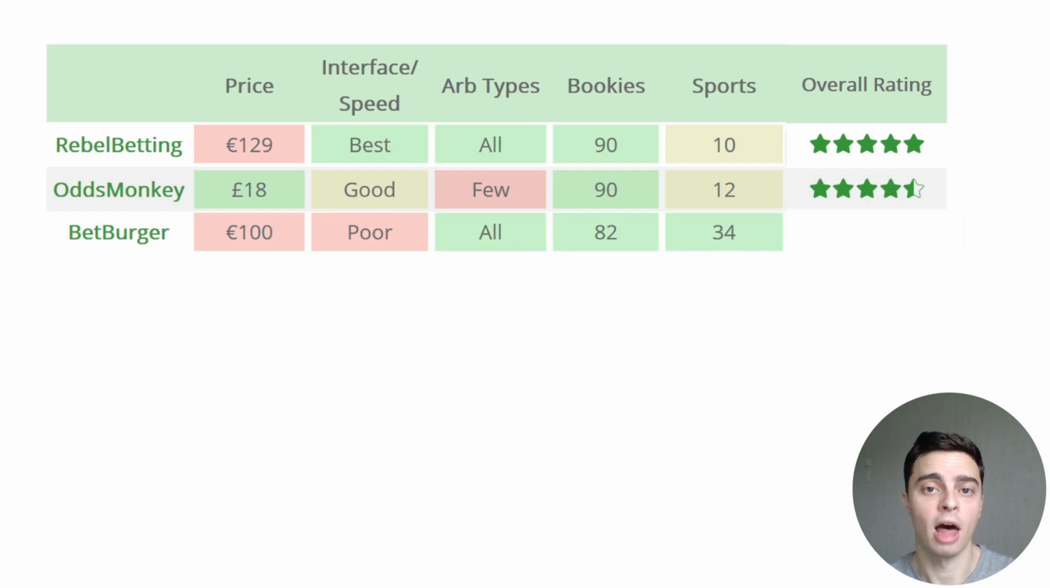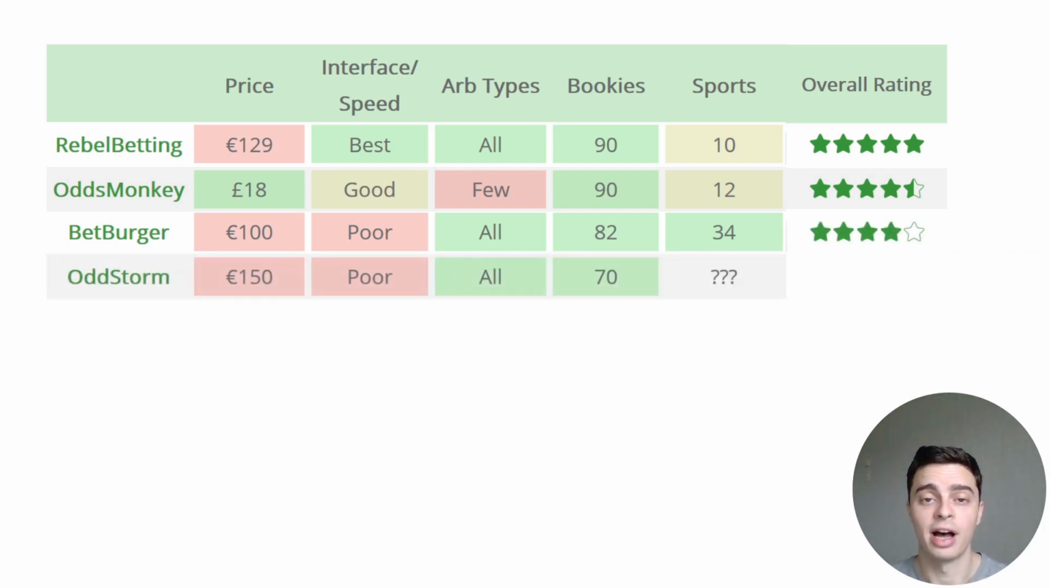BetBurger is a very popular arbitrage bet finder that covers over 82 bookmakers and 34 sports, the most of any arbitrage betting software that I have reviewed, and they include almost all arbitrage types, including regular and negative middles, which is excellent. They always have a ton of arbitrage bets on offer. Unfortunately, I find the interface quite overwhelming, especially for beginners, and their bookmaker odds comparison can be quite confusing at times. Also, they come in at €100 per month, which is quite expensive. I give them 4 stars.